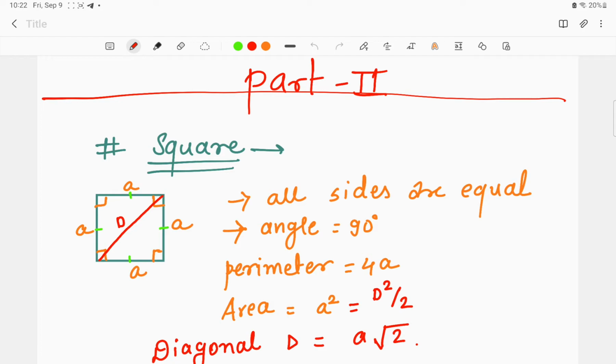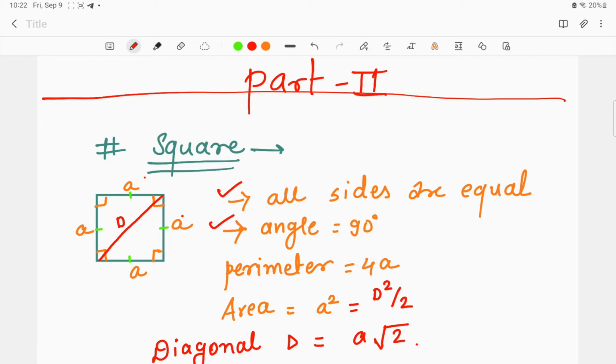In a square, what we have seen is that all the sides are equal. Very first thing we saw is that all the sides are equal, and we also saw that the angle formed by two different sides is 90 degrees, right? This one side A and this another side A, both forming the 90 degrees when they touch each other.